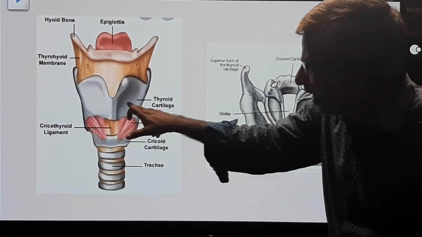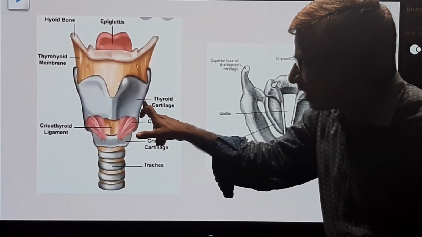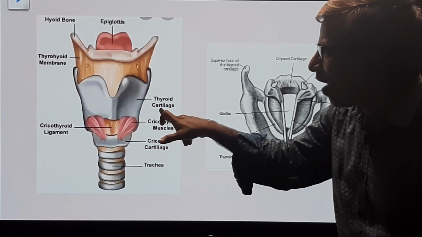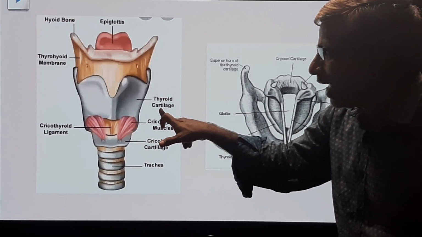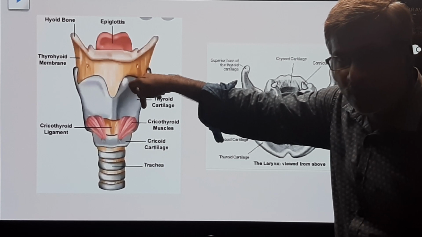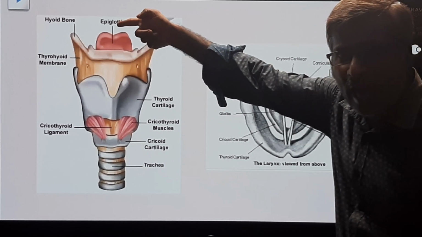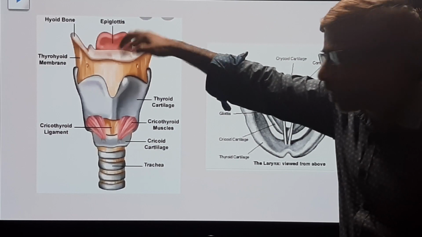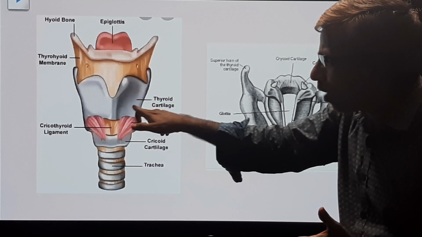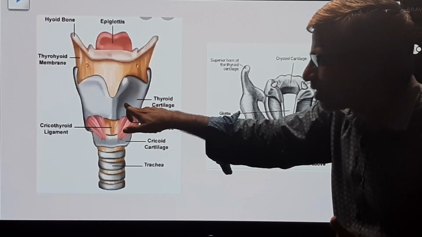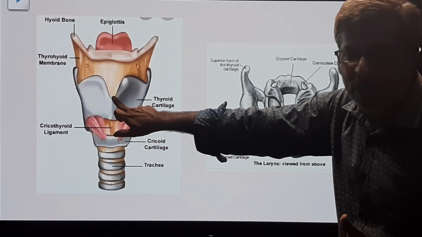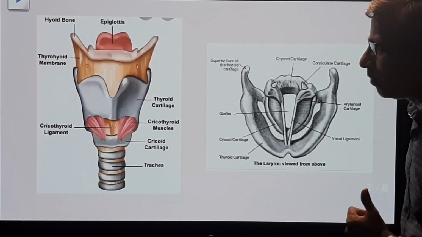This is ventral and this is lateral. The ventral and the lateral of the larynx have a thyroid cartilage. Thyroid cartilage is ventral and lateral, so this is C-shaped. Dorsally it does not have any thyroid cartilage. Dorsal means the backside of this picture. This is thyroid cartilage, the largest cartilage. This is Adam's apple, which can be seen in the males here.